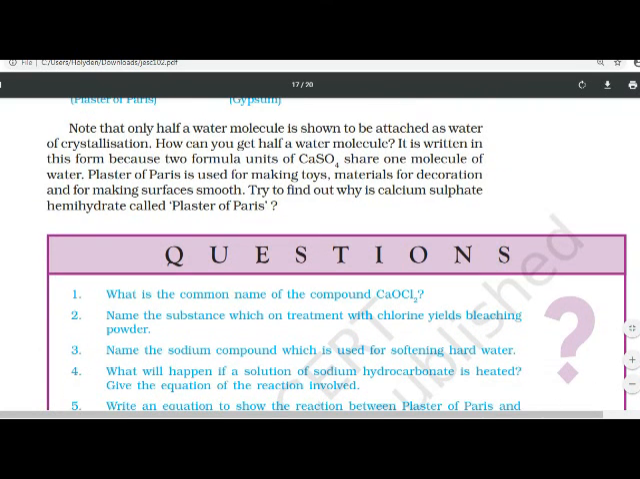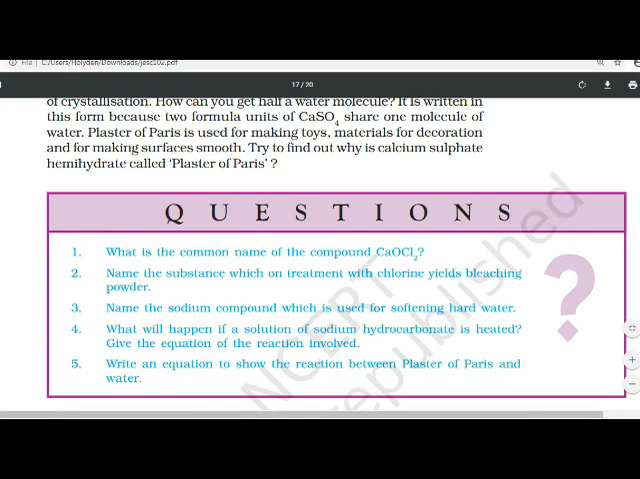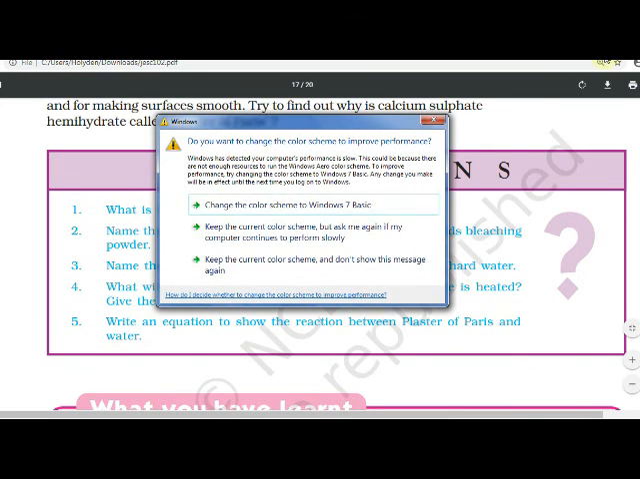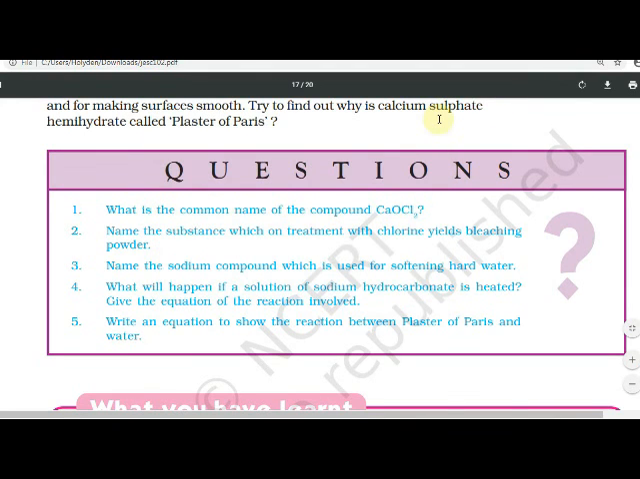Now, questions I have given here. What is the common name of the compound CaOCl2? CaOCl2 means bleaching powder. Yes or no? Calcium oxychloride. Name the substance which on treatment with chlorine yields bleaching powder. Now we have seen how bleaching powder is made. So, that substance you have to give.